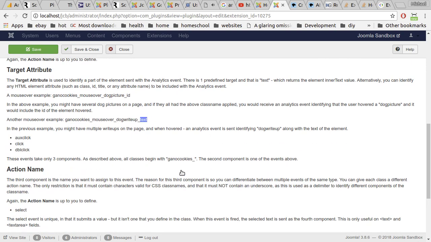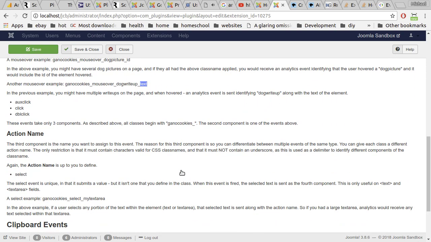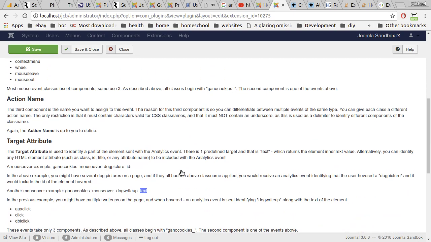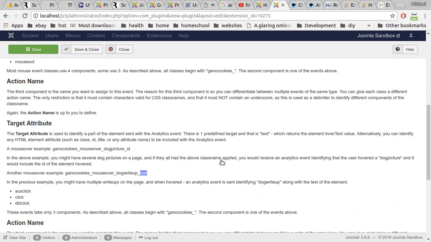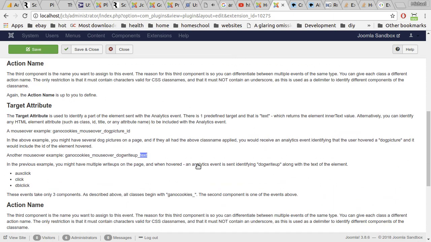Inner text. Yeah, I defined it somewhere. Target attribute. Where is it? I know I put inner text in here somewhere. I know I wrote it. There it is. Text. One predefined target, and that is text, returns the inner text value. Okay. So if your element doesn't have an inner text value, it's not going to work. So if you're doing images, don't choose text.